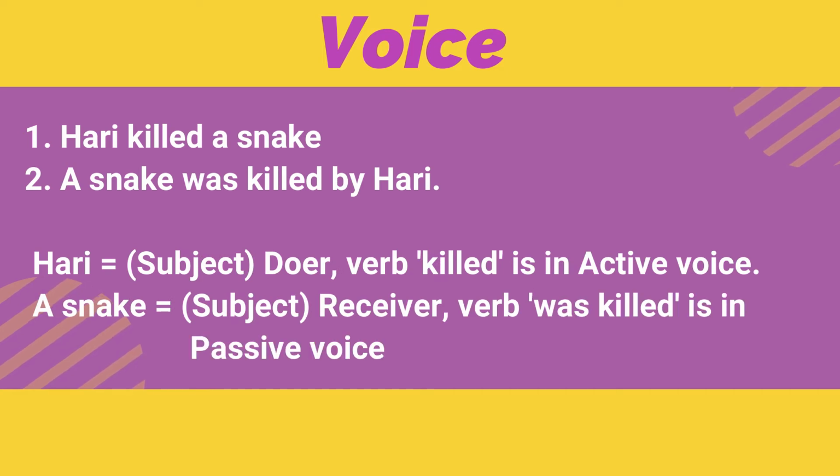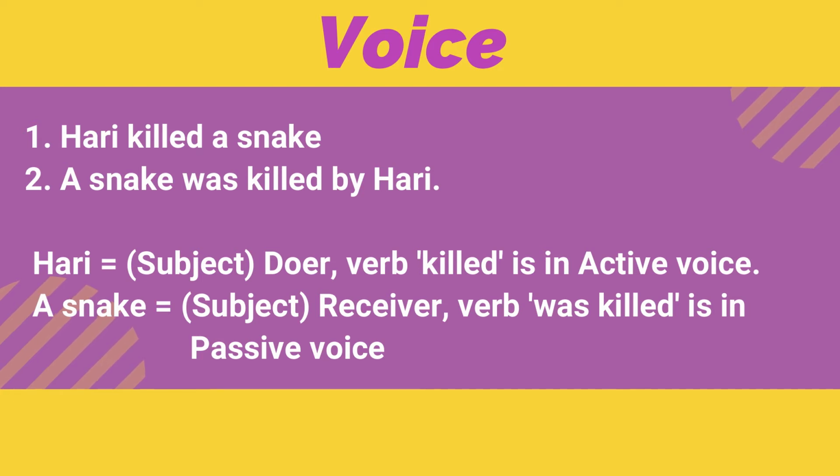Let's see another example. Hari killed a snake. A snake was killed by Hari. These two sentences have the same meaning. These are simply two different ways of saying the same thing. There is, however, a shift in stress on the agent and also a change in the form of verb.